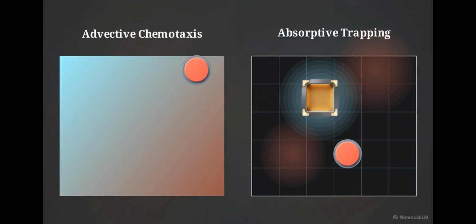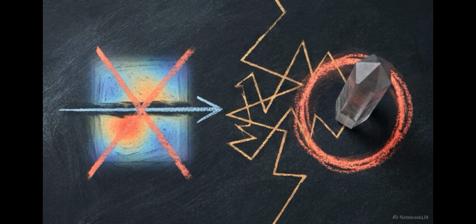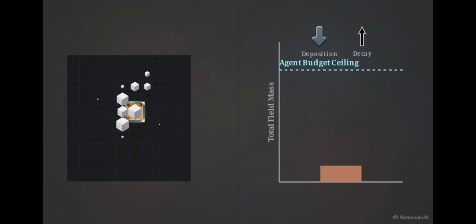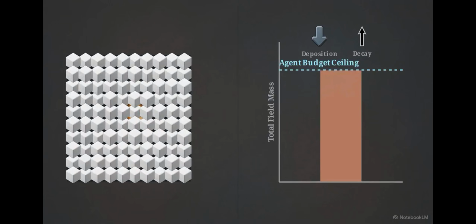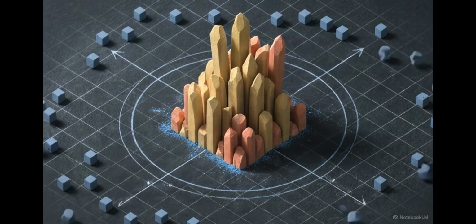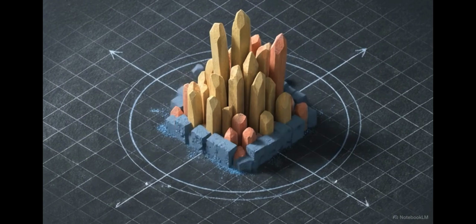Left, traditional chemotaxis. An agent evaluates a smooth gradient, stepping toward the highest concentration. Right, our minimal model. Agents execute entirely random walks, ignoring topology. The mechanism is absorptive trapping. They walk randomly until hitting a local threshold, deposit mass, and permanently freeze in place. Because of this rule, there is absolutely no gradient following or advective term written into the model's update logic.